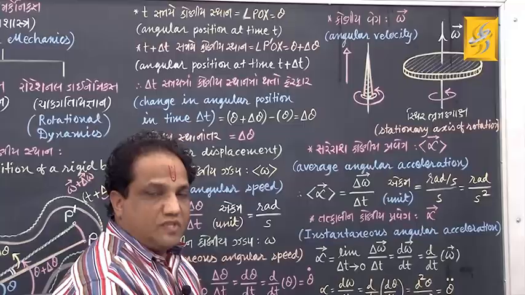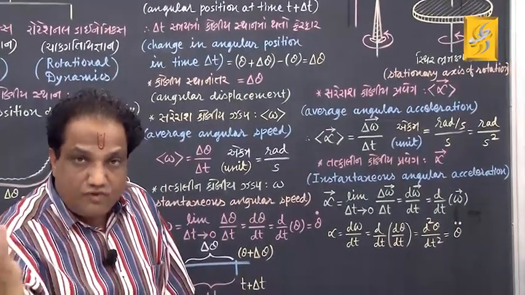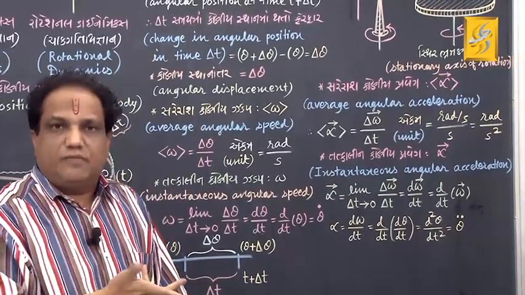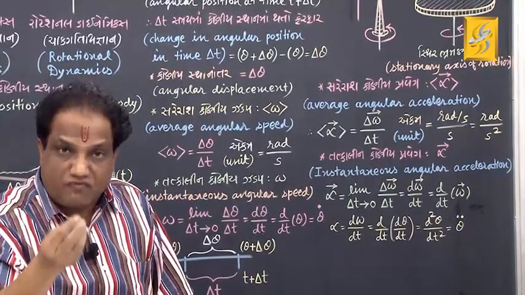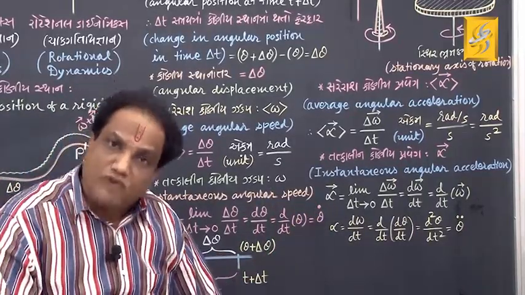Tell me, whenever there is a change in linear velocity, which acceleration is produced? Linear acceleration. Similarly, bodies which perform rotational motion in practice may change their angular velocity.